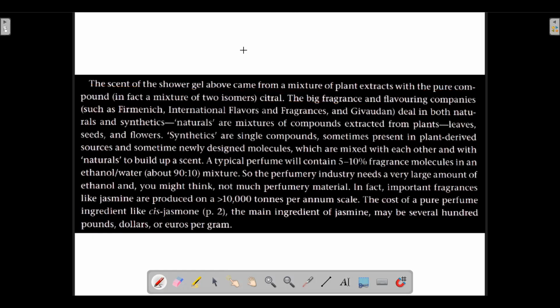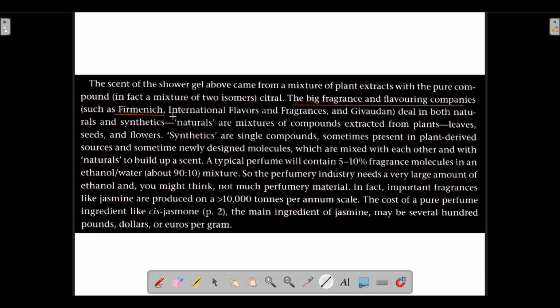And what does it mean by flavoring? Flavor means the taste which a person gets while eating something. That is called flavor. So there are big fragrance and flavoring companies, and the examples are given over here.